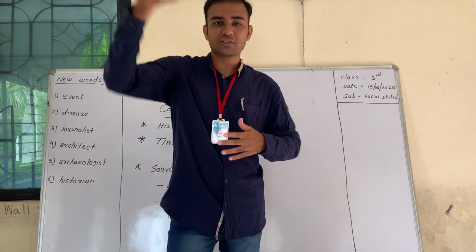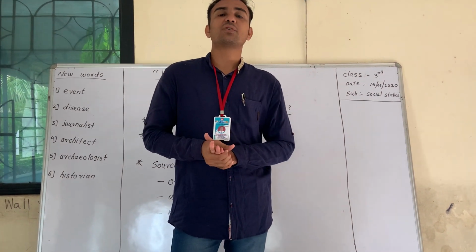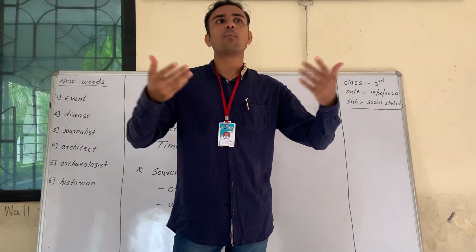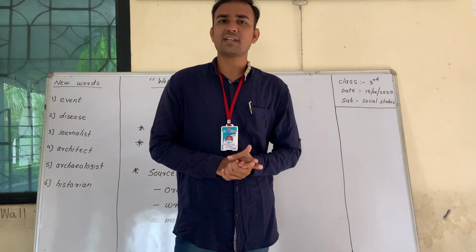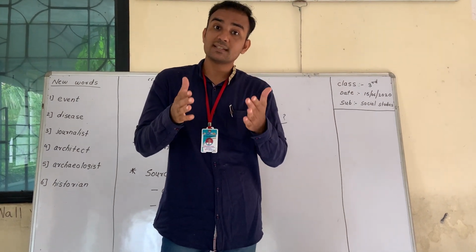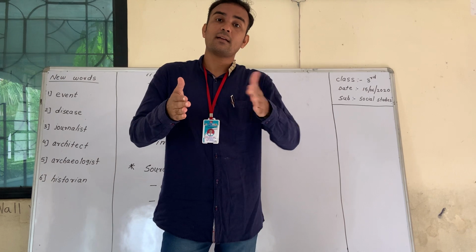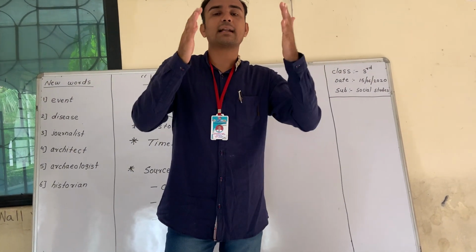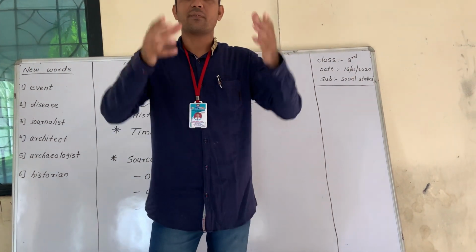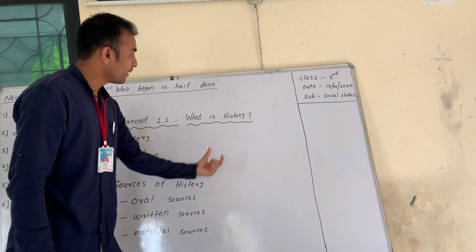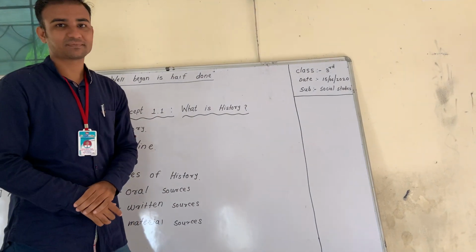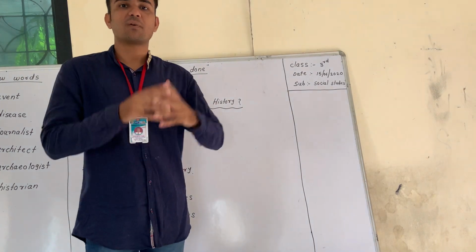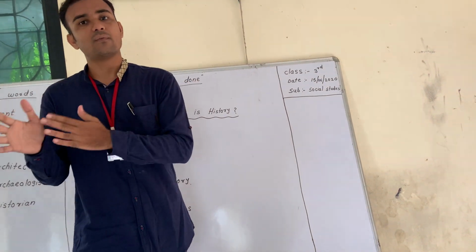Is it the upcoming story we tell? No, the story has been told to us by our grandparents, our friends, or in the form of a movie or video. We have seen stories. But what are stories? The things which have already been done, the work which has already been done, are called the story. And from story, the word history was made. Do you understand how the word history is formed from the word story?